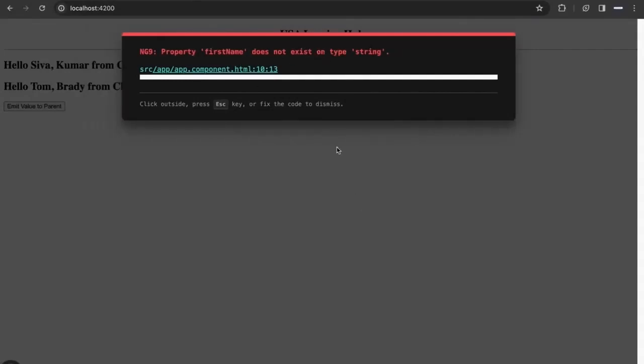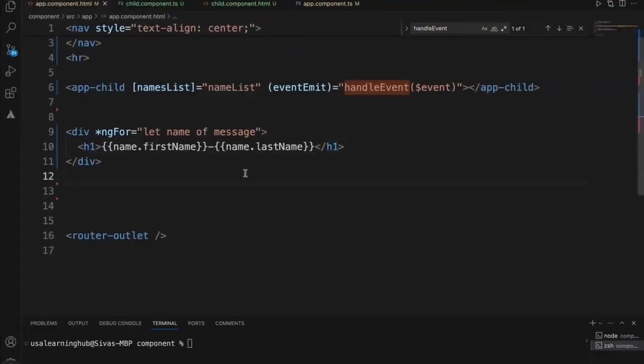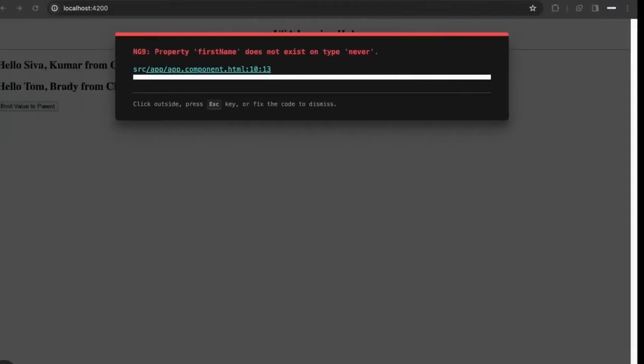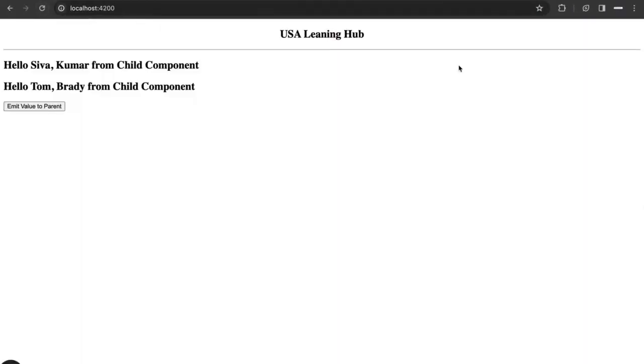First name does not exist on type string. Let's check what it is. We named this one as a string, that's why it is failing. We'll say it is an array. Now you see we passed the first object and the second object, and both are printed. So this is how you can share the data from child component to the parent component.